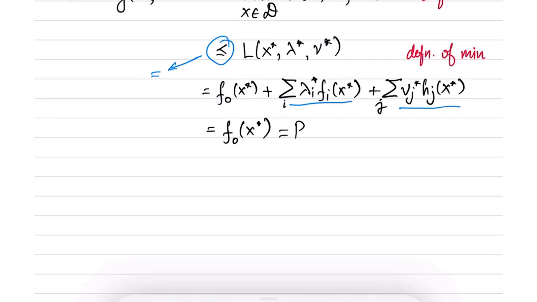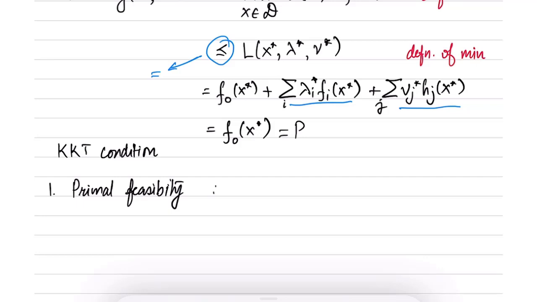So these three conditions are basically the KKT conditions. First is primal feasibility, which means we are saying that the x star point is primal feasible, which means that f i of x star is less than or equal to 0 and h j of x star is equal to 0, right?